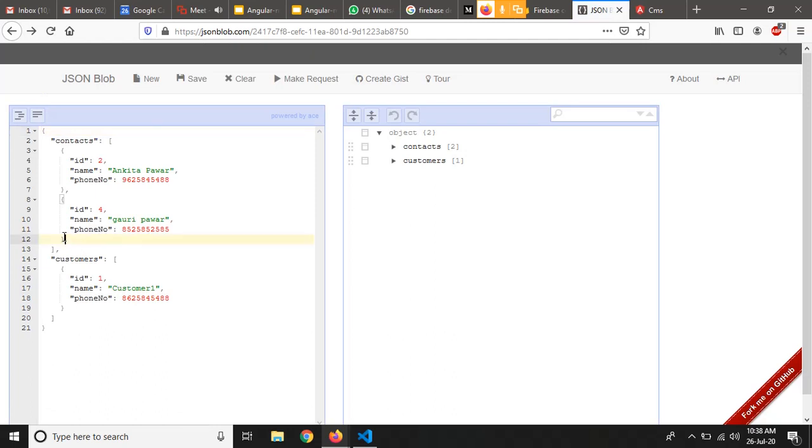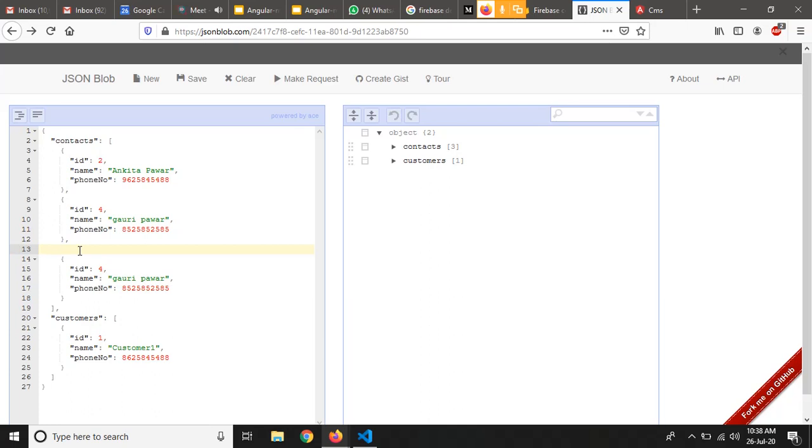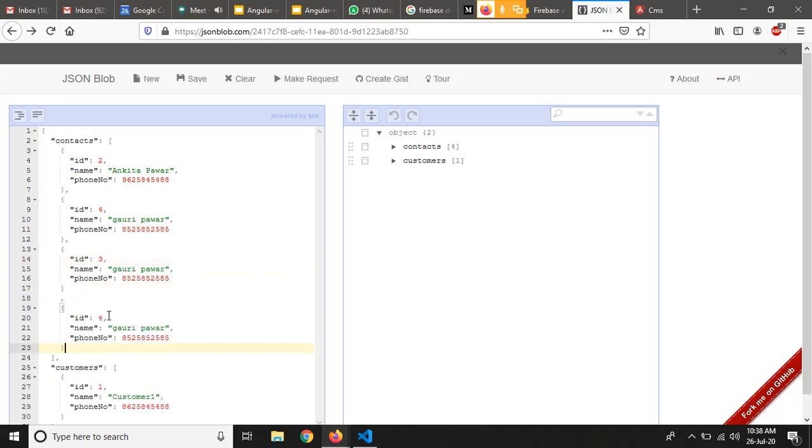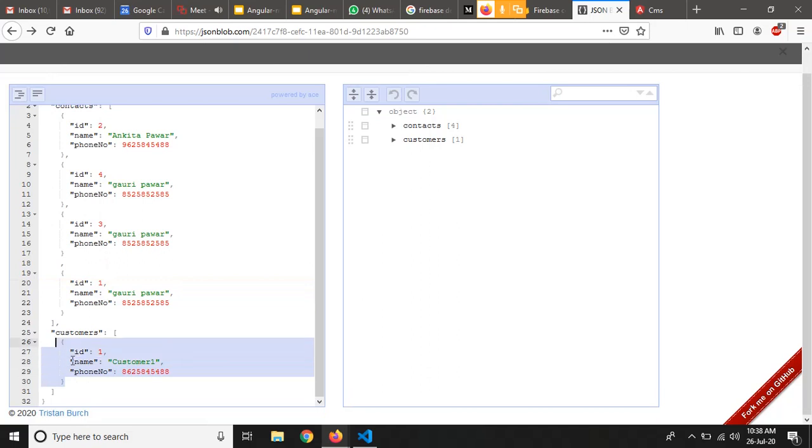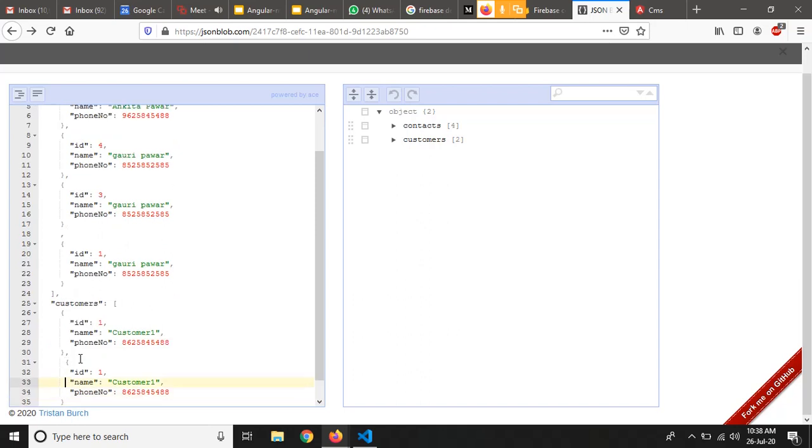and if we make changes here in real time, right? If we add 1 2 3 4, now our contacts array will have four objects, and our customer array will consist of two objects.